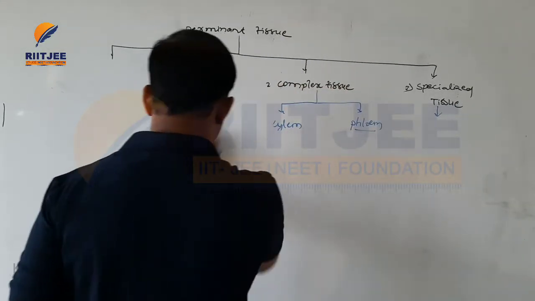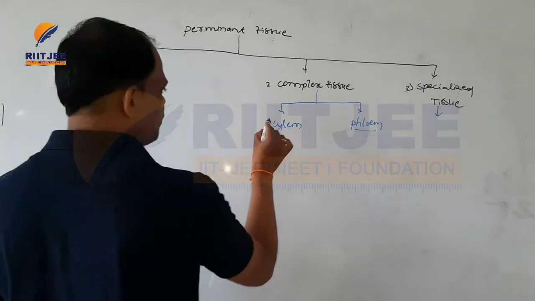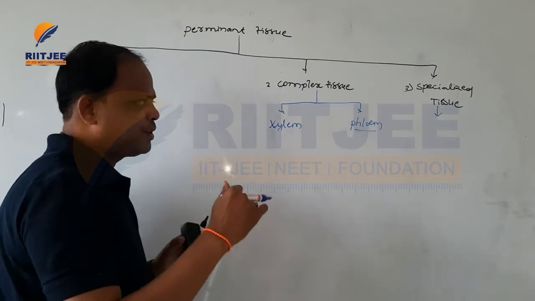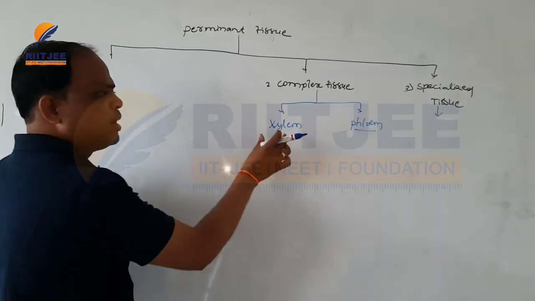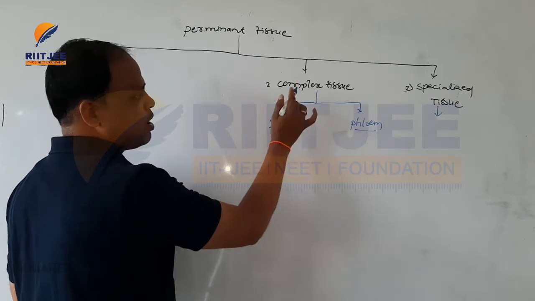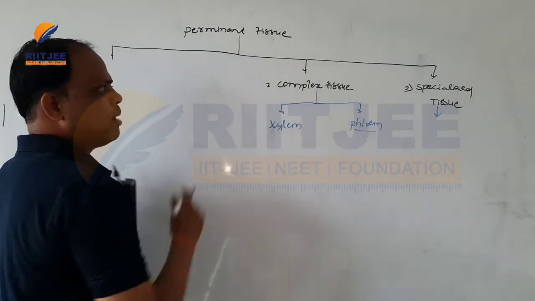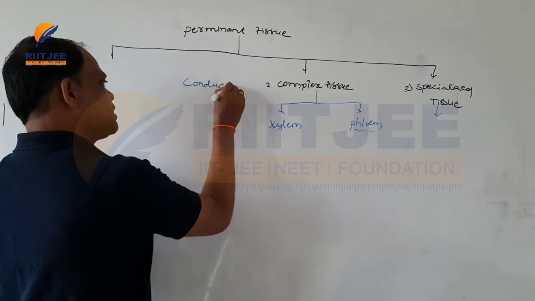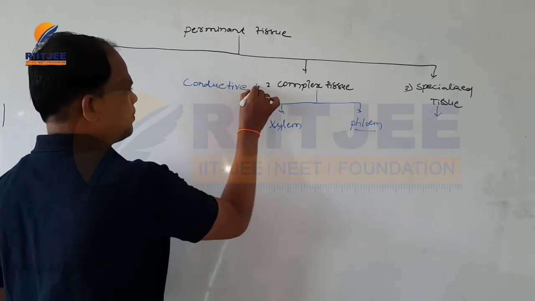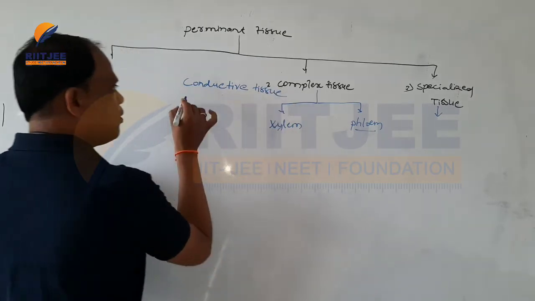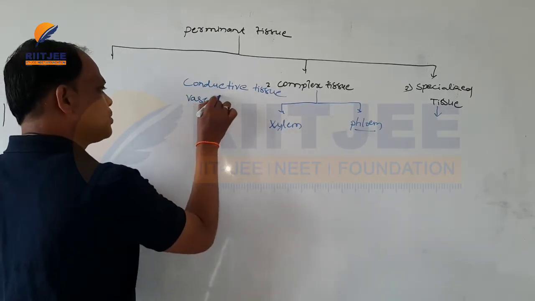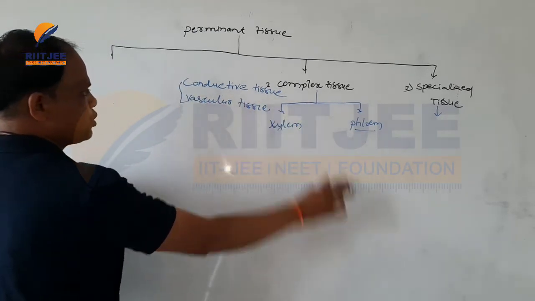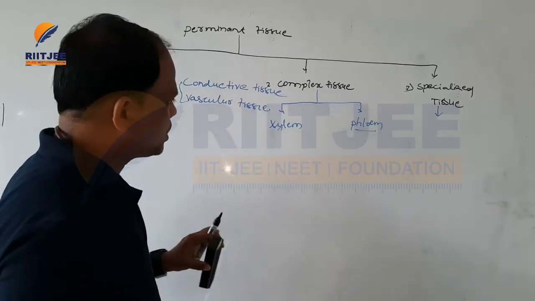Complex tissue means a fusion of different types of tissue. They are made up of various types of tissues, so it is called complex tissue. Complex tissues are also called conductive tissues or vascular tissues. These are the other names of complex tissues: conductive tissues and vascular tissues.